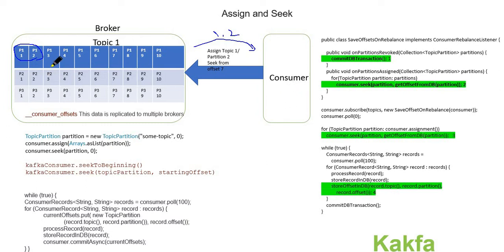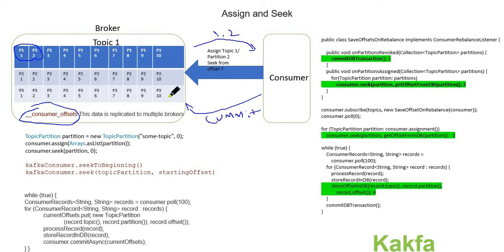The next time it comes, the topic needs to know what the next offset is. So first, the consumer needs to commit back to the broker, telling it, 'I successfully consumed 1 and 2, from next time give me the next set of offsets.' The broker will save the committed offset in the consumer offsets configuration. This is stored across multiple brokers, so there is no way we can lose it.